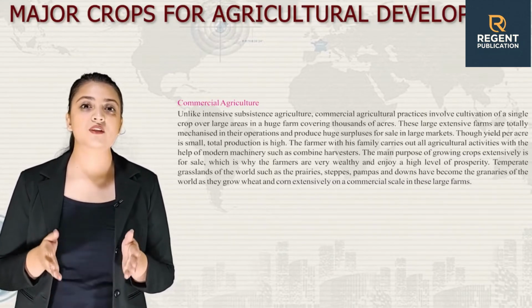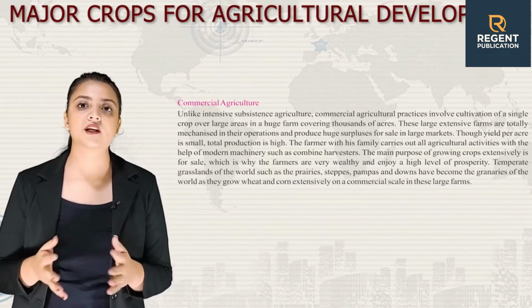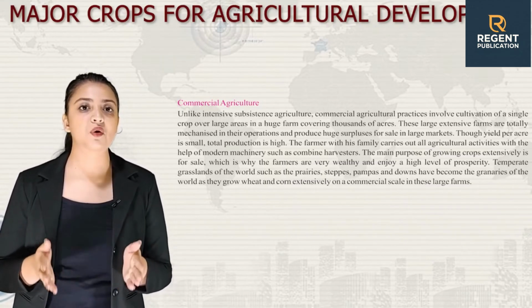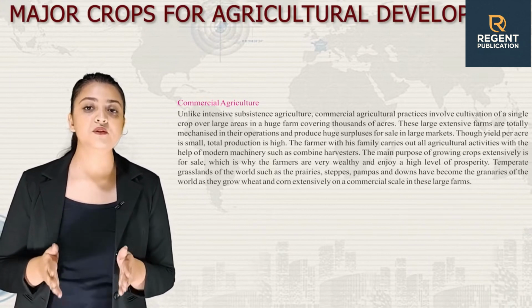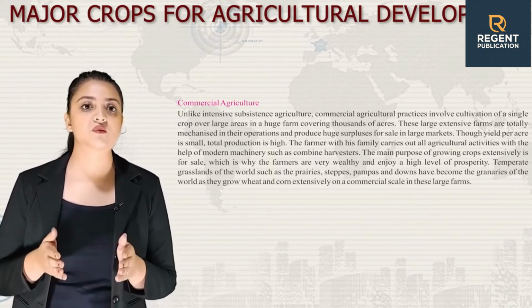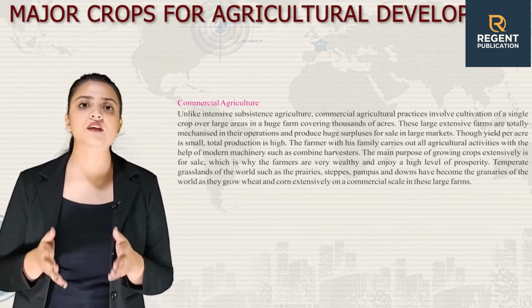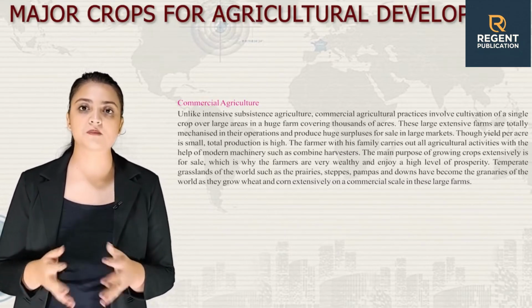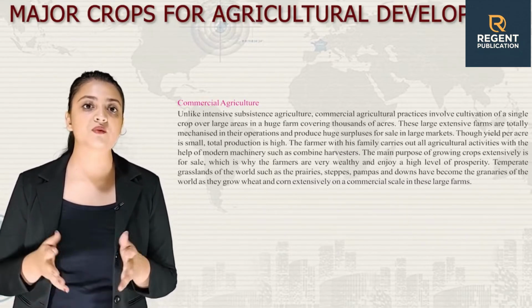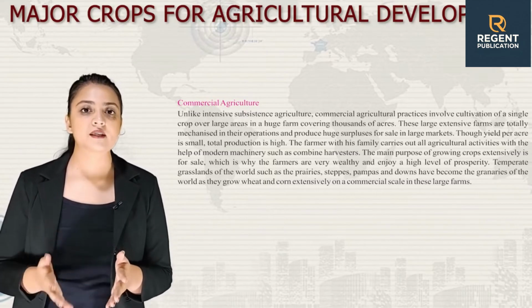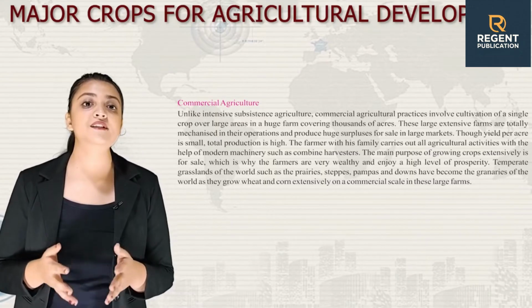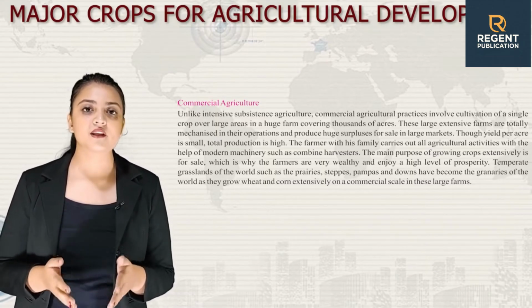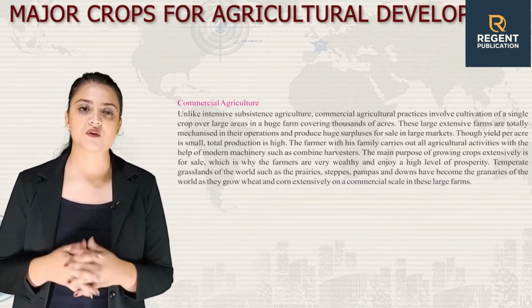The farmer with his family carries out all agricultural activities with the help of modern machinery such as combine harvesters. The main purpose of growing crops extensively is for sale, which is why the farmers are very wealthy, with a high level of prosperity. Temperate grasslands of the world such as the prairies, steppes, pampas and downs have become the granaries of the world as they grow wheat and corn extensively on a commercial scale in these large farms.